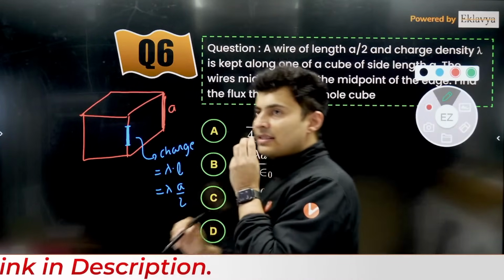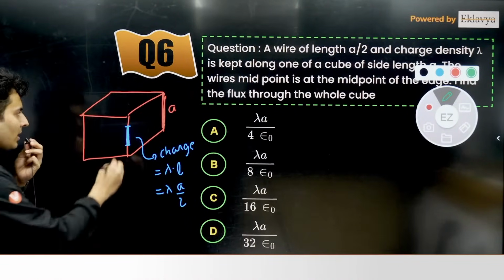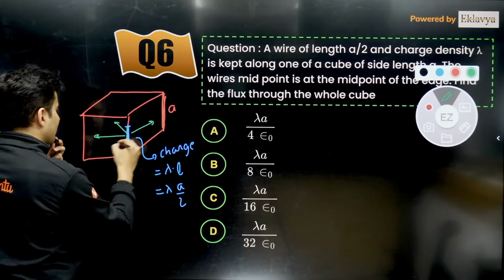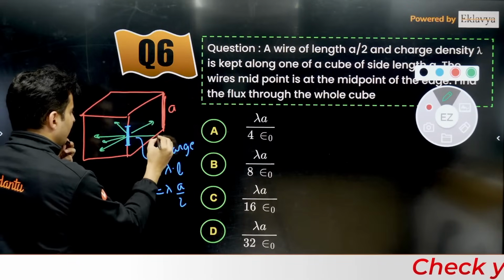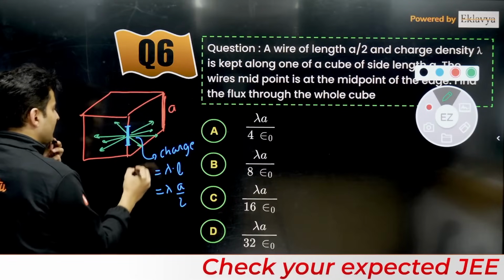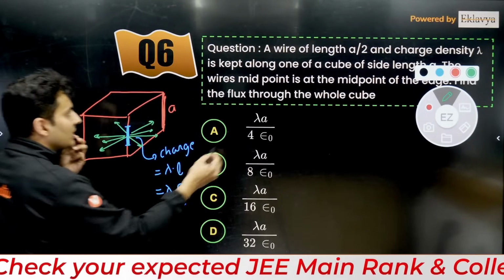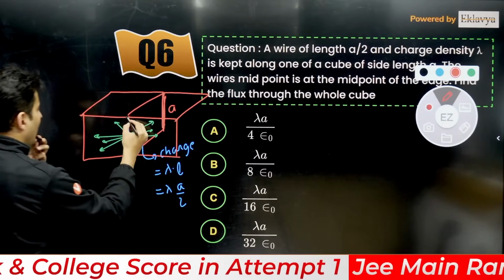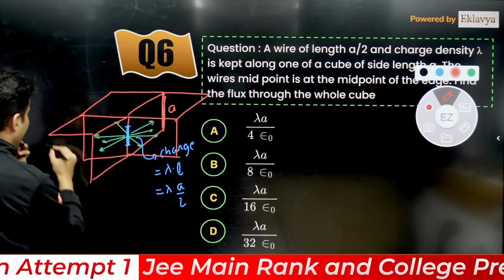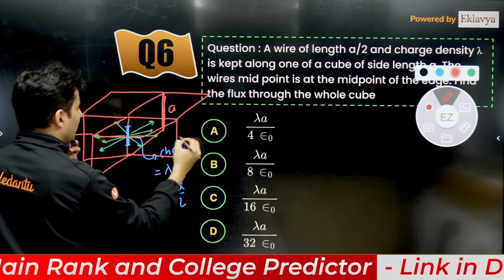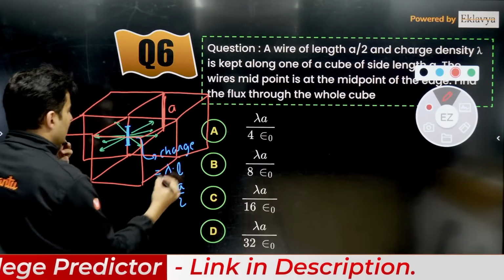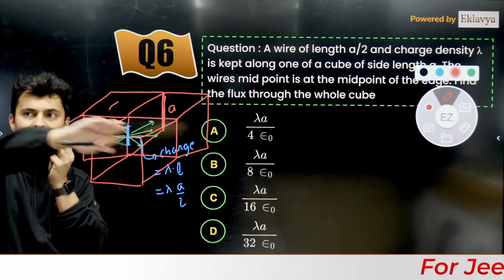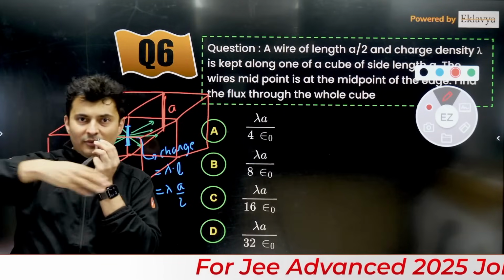Now the electric flux will go in all the directions. Remember, some of the flux will go here, some here, some this way, some like this. It will go in all the possible directions. So just imagine one more cube here, one more cube in the front, and one more cube on the side. Now that charge is at the center, there are 4 cubes, and the flux is getting distributed on all the 4 sides.